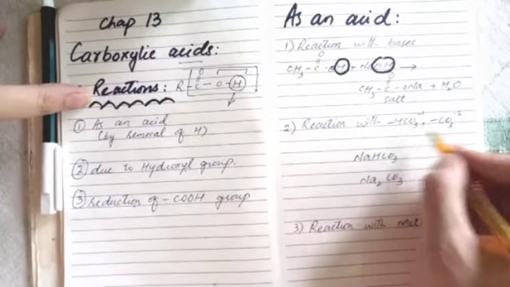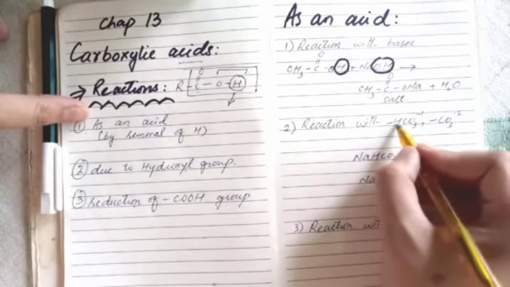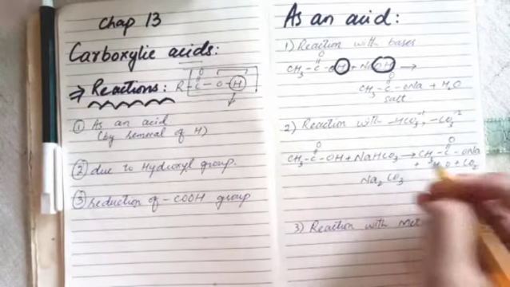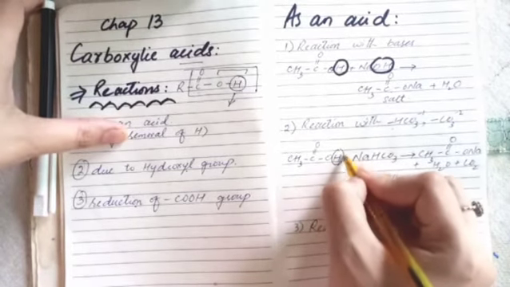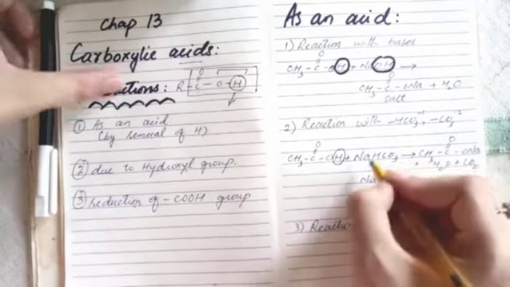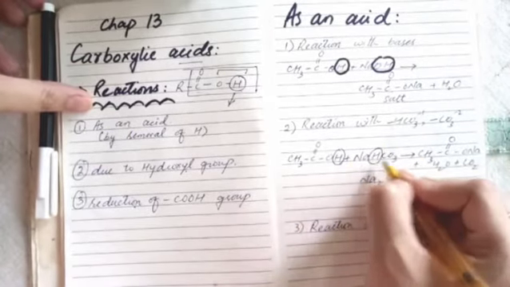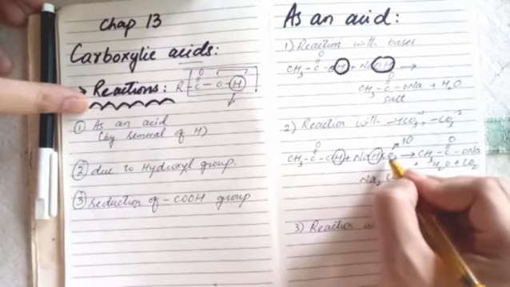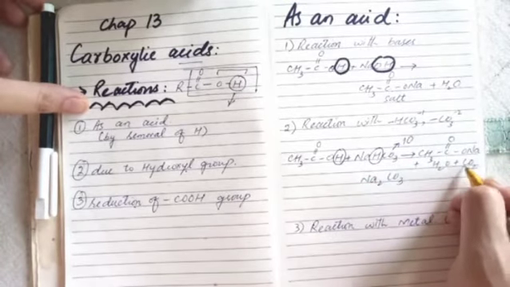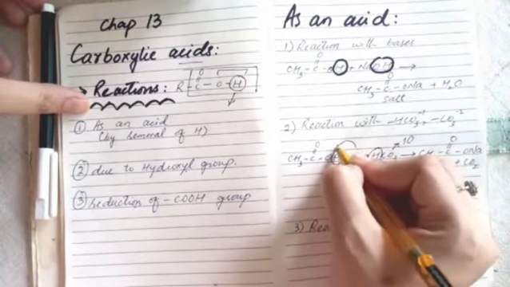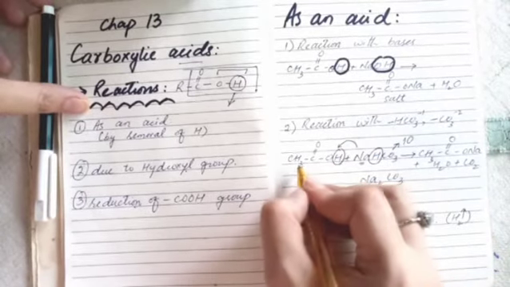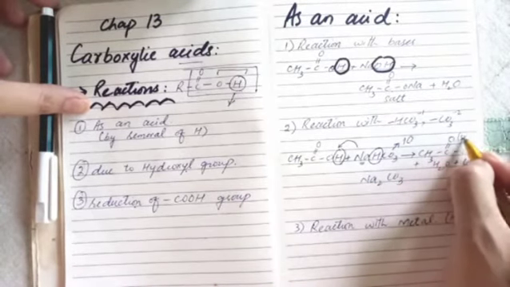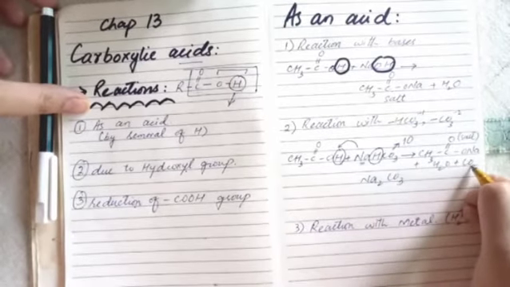Second is the reaction with the carbonates and bicarbonates. Whenever carbonates or bicarbonates react with an acid, it liberates water and carbon dioxide. This H will combine with this H, it forms H2 and one oxygen from CO3. They will form water. Remaining part is CO2, carbon dioxide, and this sodium will replace this hydrogen and get bonded with oxygen. So CH3, C double bond O, ONa. Again a salt, water and carbon dioxide is formed.